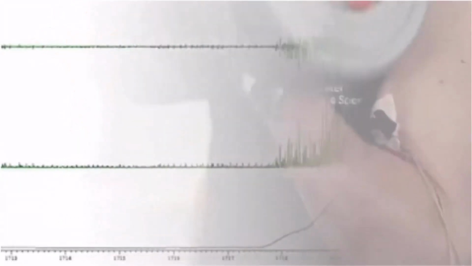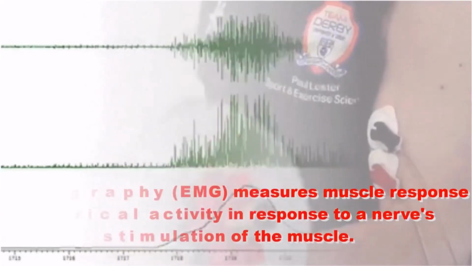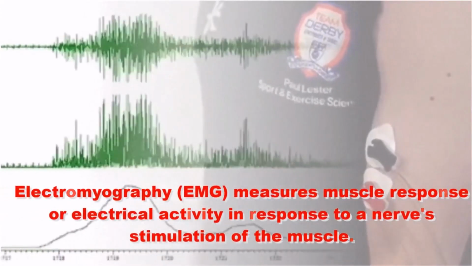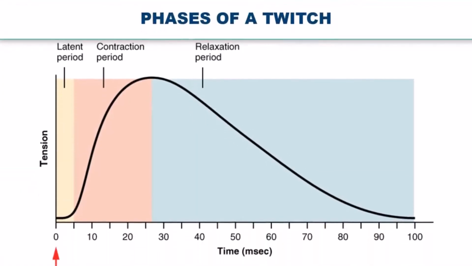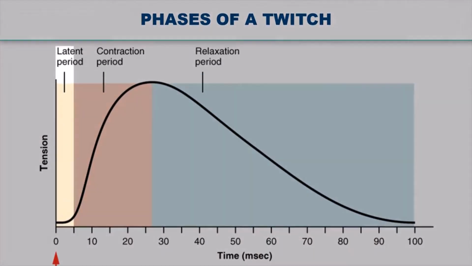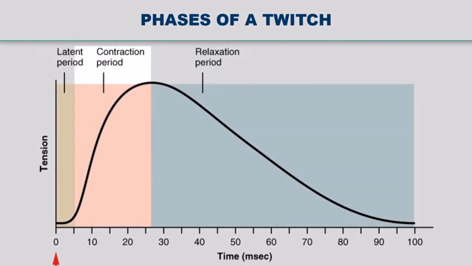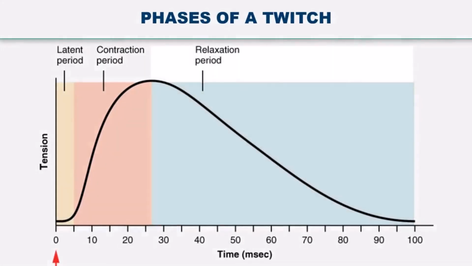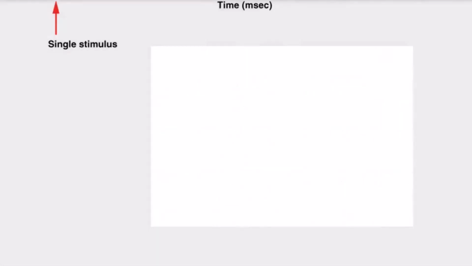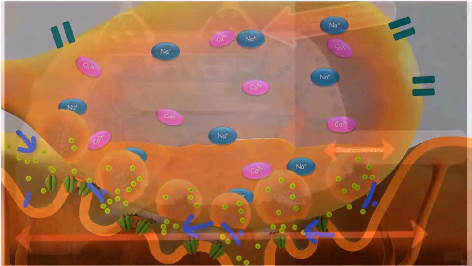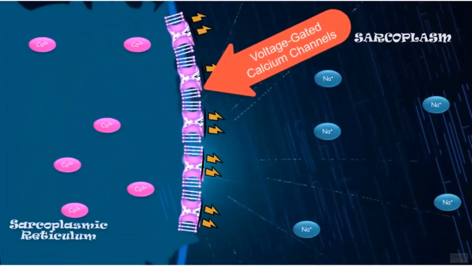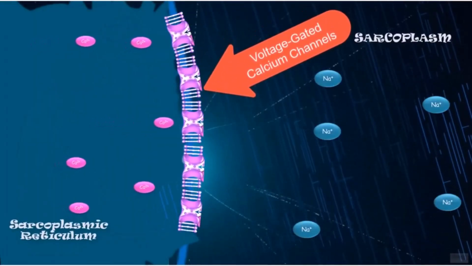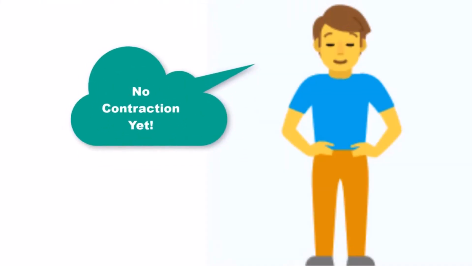The tension produced by a single twitch can be measured by a myogram, which is an instrument that measures the amount of tension produced over time. Each twitch undergoes 3 phases: a latent period, a contraction phase, and a relaxation phase. During the latent period, the action potential is being propagated along the sarcolemma, and calcium ions are released from the sarcoplasmic reticulum. However, contraction has not yet occurred.